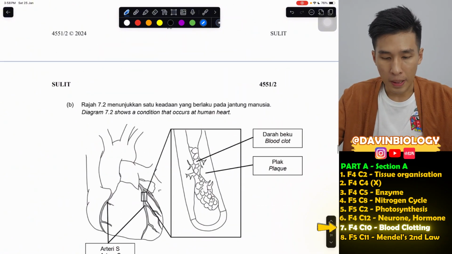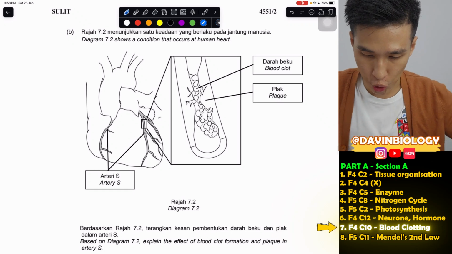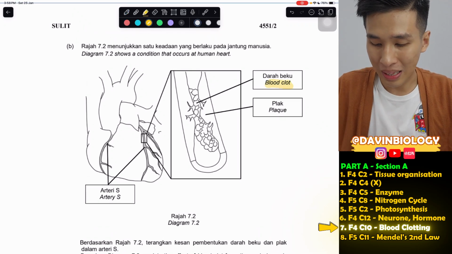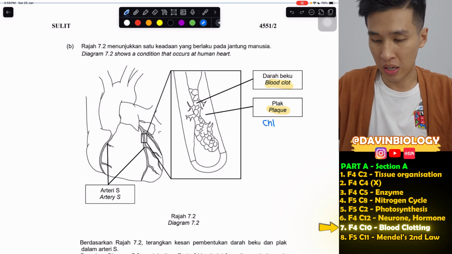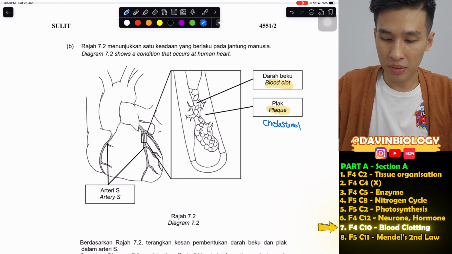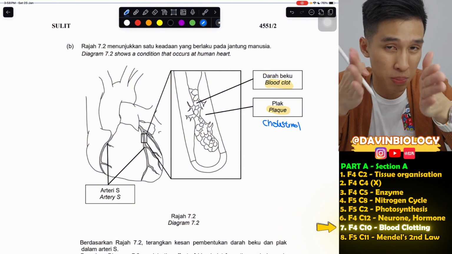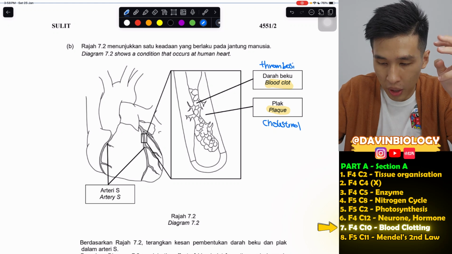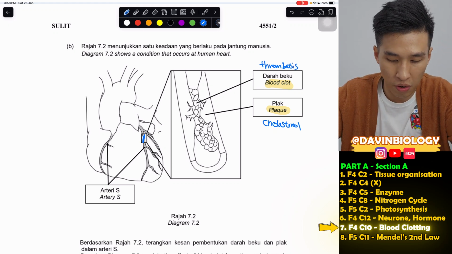Okay. Next, this is disease, which they say here shows a condition. So there's a blood clot and a plaque. Plaque is formed from deposition of cholesterol. Blood clot, basically there's a disease whereby your blood can clot within the blood vessel. So this is actually called thrombosis. So now combo, 2 of these things happen together. So this blood vessel should be very, very blocked already.